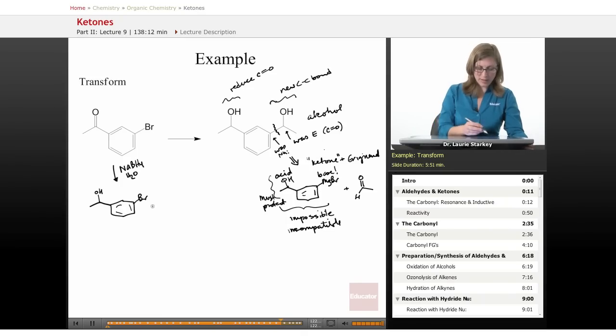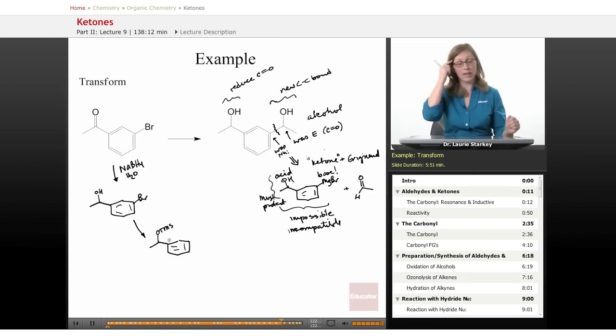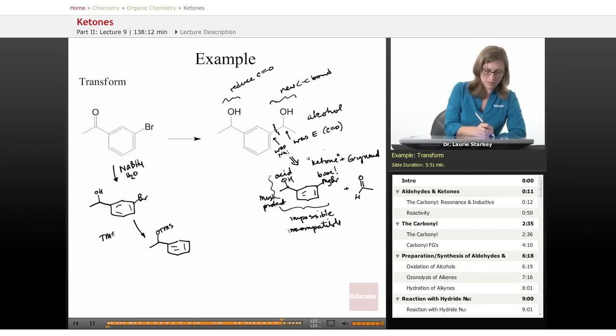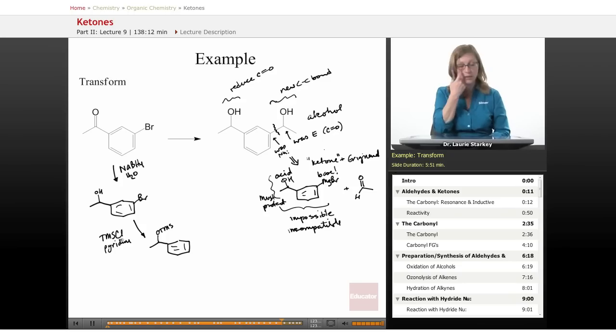And then instead of making the Grignard, we have to first protect the alcohol, and the way that we protect the alcohol is we're going to protect it as a trimethylsilyl ether, or any of the silyl ethers, but TMS is kind of our simplest one, most common. So we can make the TMS ether. How do you make the TMS ether? You use TMS chloride. You put a leaving group on that silicon, and that's what gets replaced by the oxygen. Again, some kind of base like pyridine. We can use here TMS chloride, pyridine would be a way of making the TMS ether.